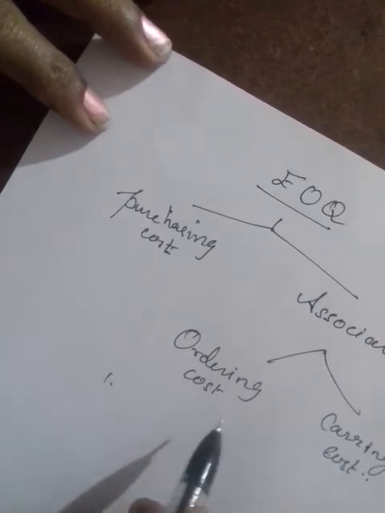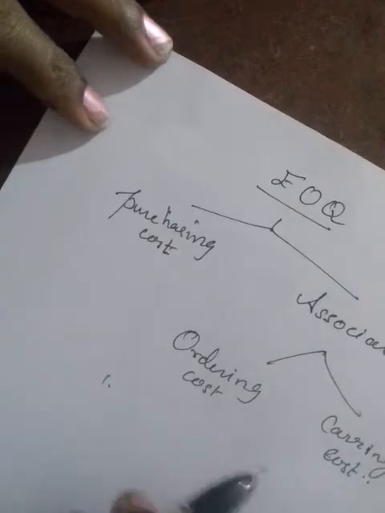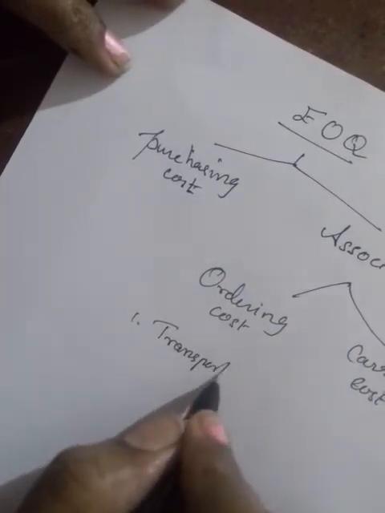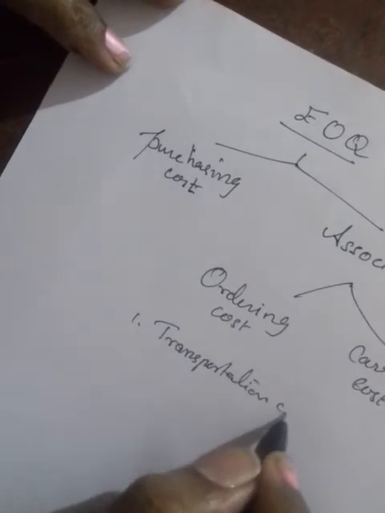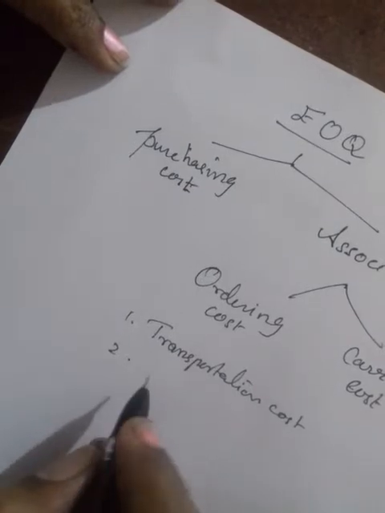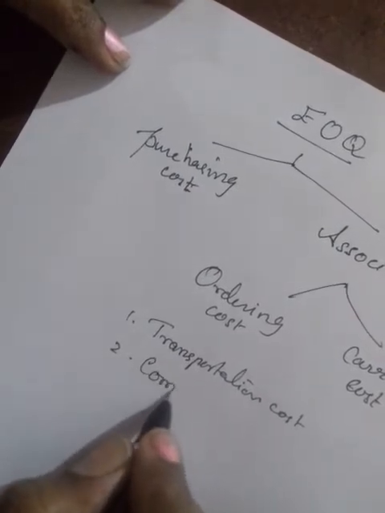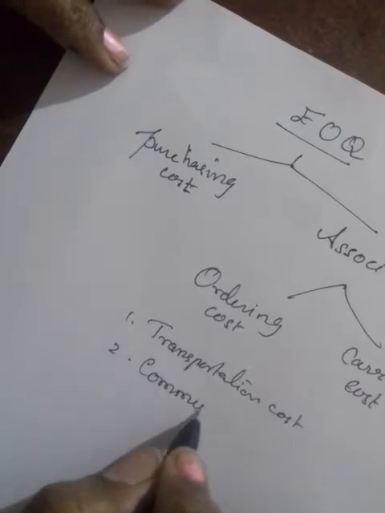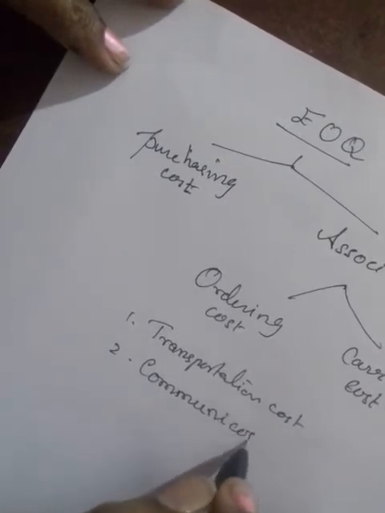You are going to order certain stock, so for that you have to spend on transportation. You have to bear the transportation cost, and you need to communicate with the supplier, no? So for that, telephone money and communication data charges, that is communication cost.